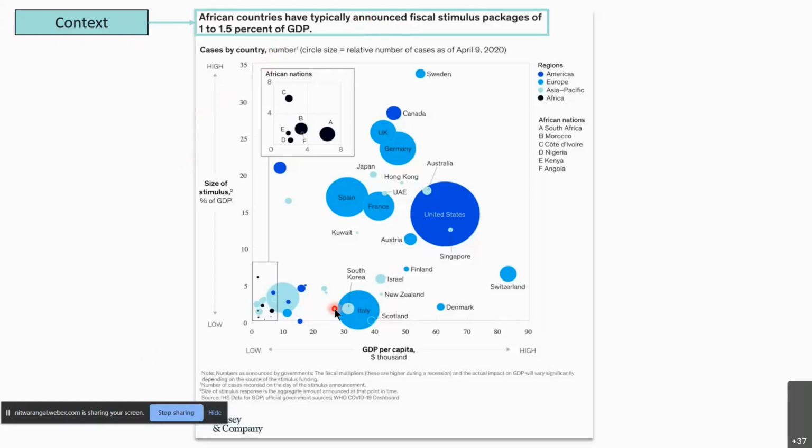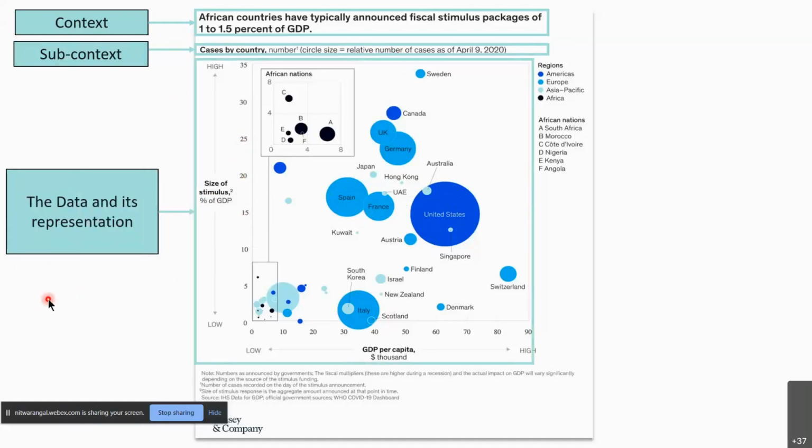They are going to face problems when it comes to dealing with this pandemic. So they're showing us that the stimulus is very low compared to other countries. For example, the United States, the UK and Germany have stimulus in the double digits, 20% to 25%. Next, they have mentioned the size of the cases. I hope you can recall that they are using a bubble chart, so they are showing a representation of this data with a bubble chart.